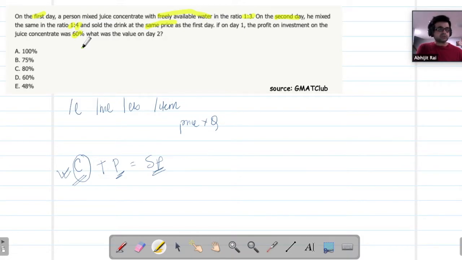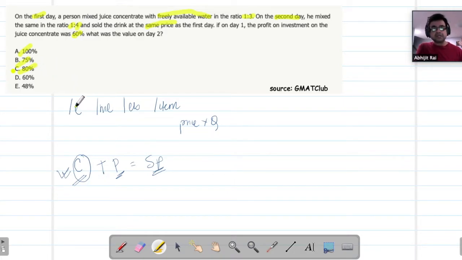So my profit should increase if I'm keeping the price constant, right? So my profit has to be more than 60%. Unfortunately, here are three choices that are more than 60%. It doesn't give me an answer. However, if you were in a rush and you didn't want to solve the problem, it narrows down your choices to top three and increases your percentage of getting it correct.